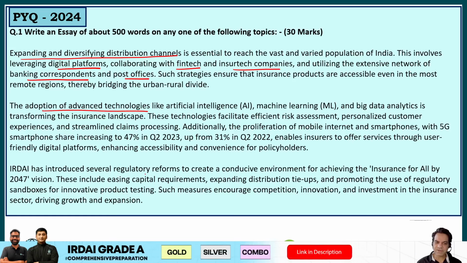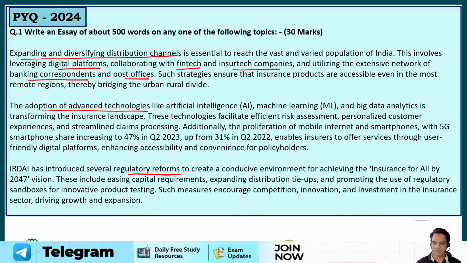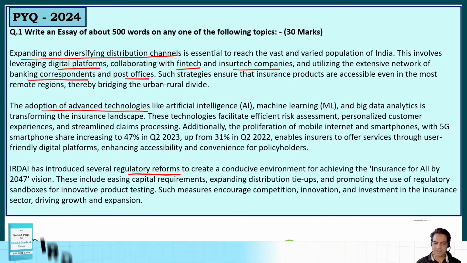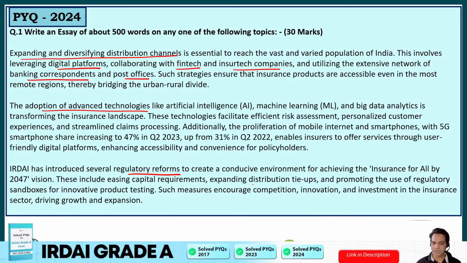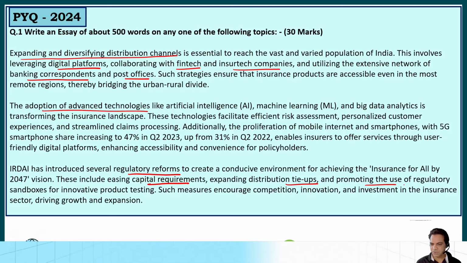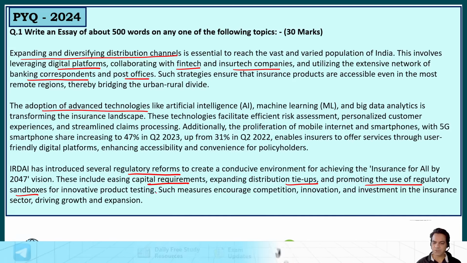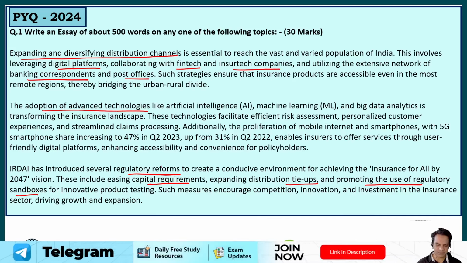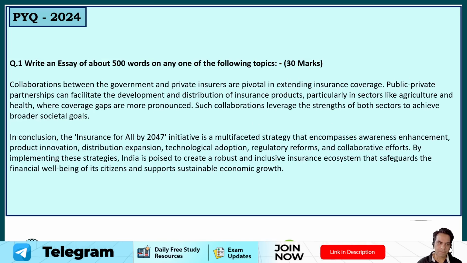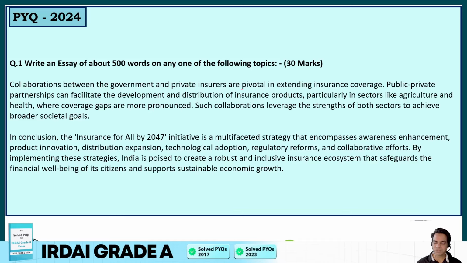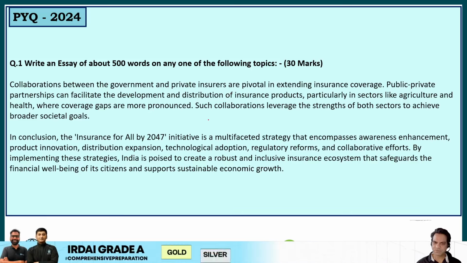IRDAI has introduced several regulatory reforms as well to create a conducive environment for achieving insurance for all. Now, this includes capital requirements, expanding distribution tie-ups, and promoting the use of regulatory sandboxes for innovative product testing. Such measures encourage competition, innovation, and investment in the insurance sector, driving growth and expansion. Now, collaboration between the government and private insurers is pivotal in extending insurance coverage. The public-private partnership, which is the PPP model, can facilitate the development and distribution of insurance products.